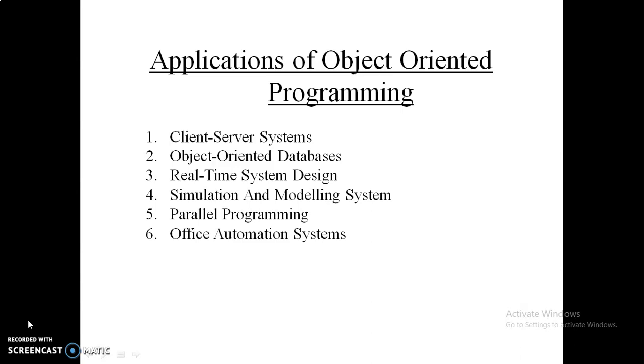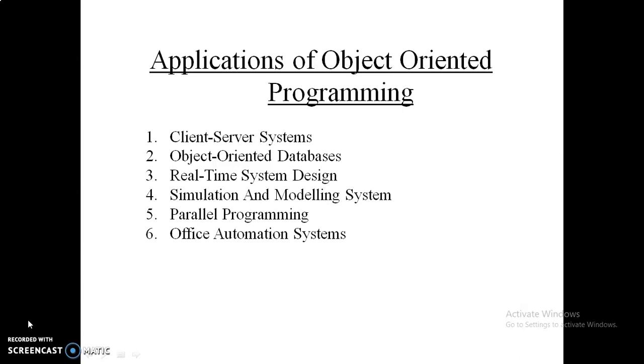So in this lecture, we have gone through the basic concepts of C++: class, object, encapsulation, inheritance, polymorphism, abstraction, and message passing. Then we went through the structure of a C++ program, which includes first the C++ headers, then your class definitions, then your member functions included under the class definition, and then your main function.